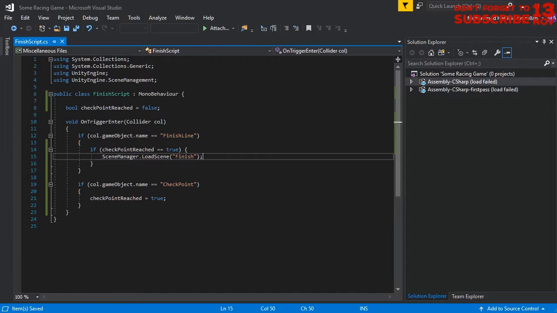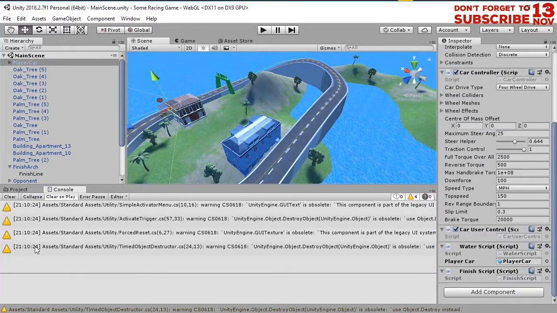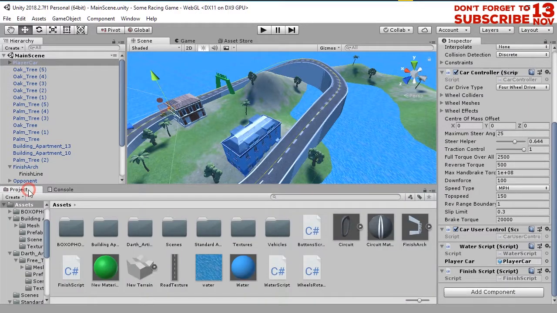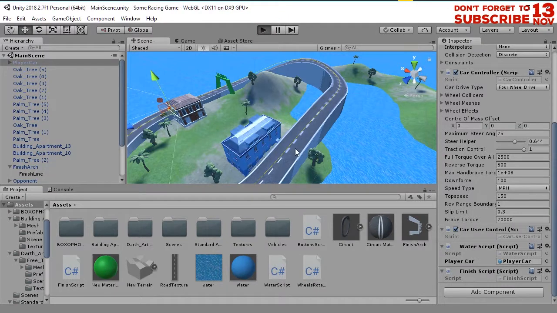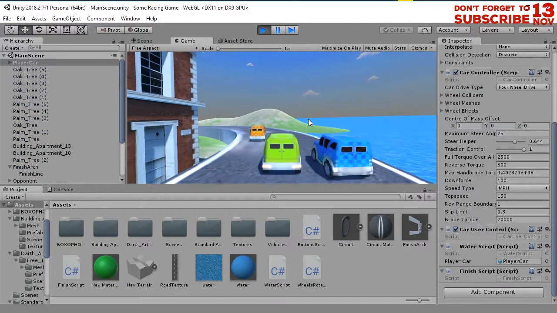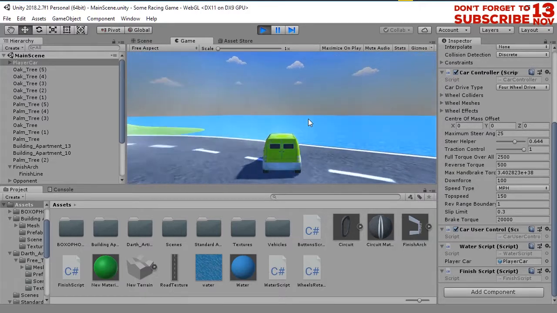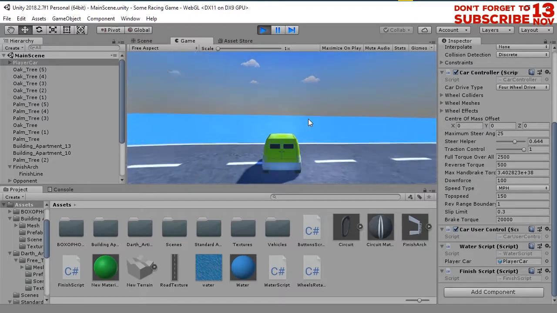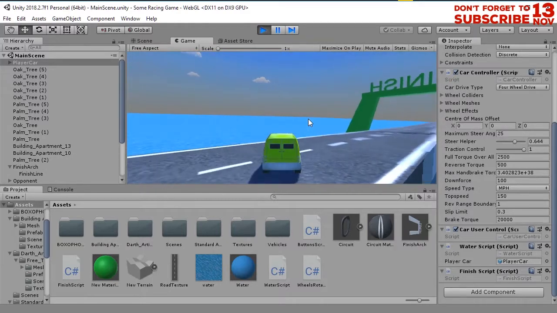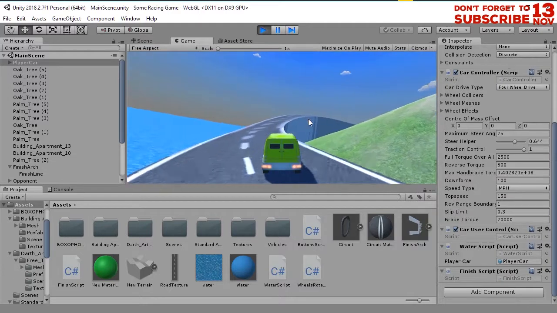Save it and open again the Unity. I hope this error is solved. Yes, it is. Now let's run the game. Now if I go backward, or let's go there.